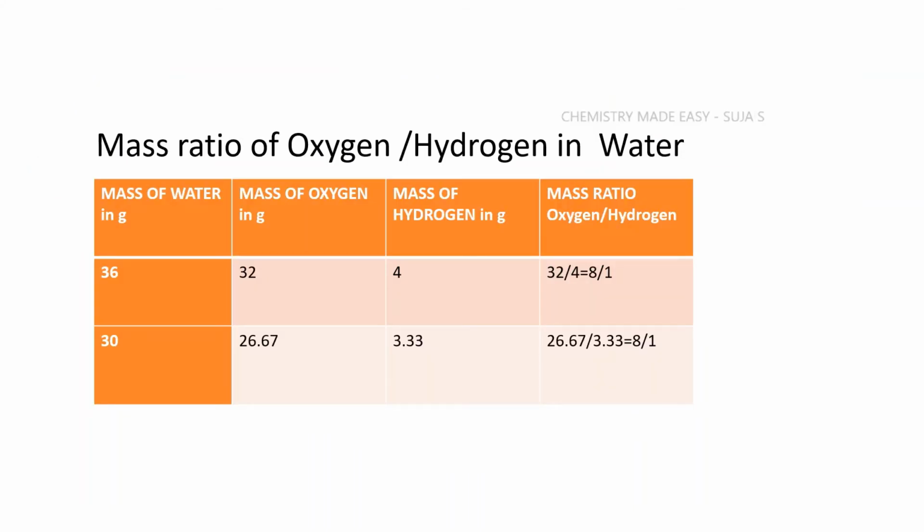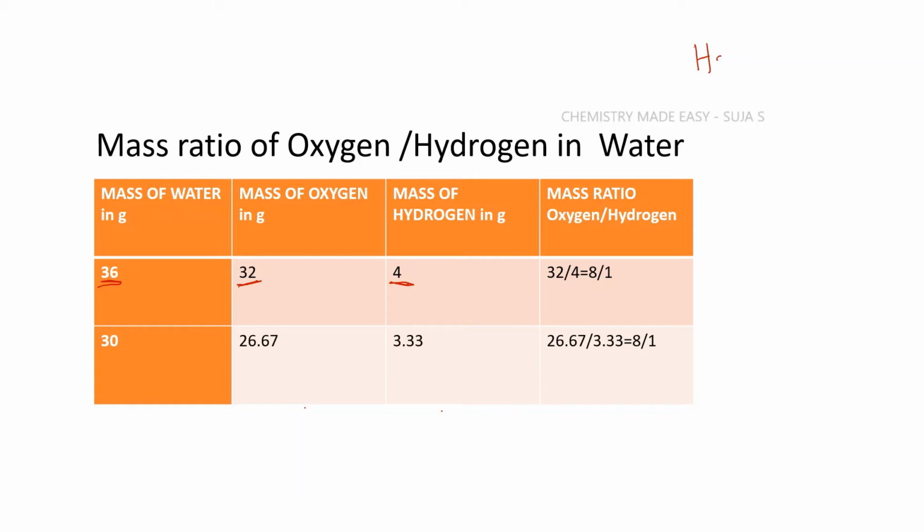Now, instead of 18 grams of water, what if I have some other mass? It's not 1 mole of water, but some other mass of water. Say I have 36 grams of water. Then the mass of oxygen that is present in it will be 32 grams and the mass of hydrogen that is present is 4 grams. How did we get it?